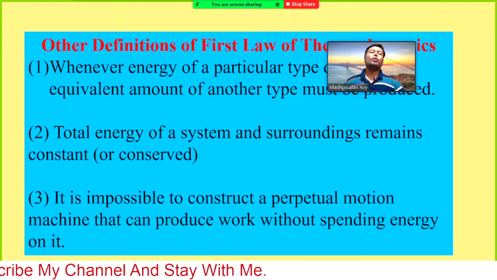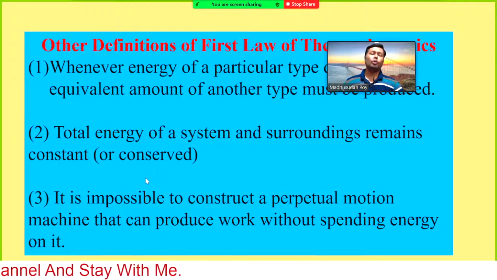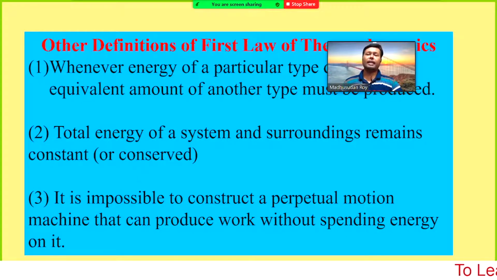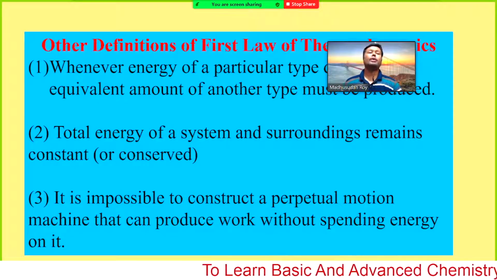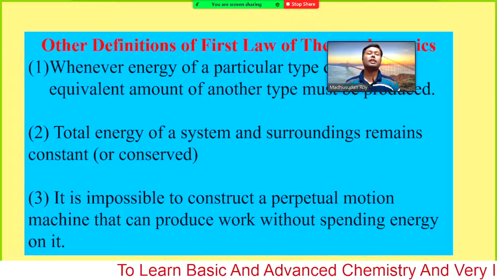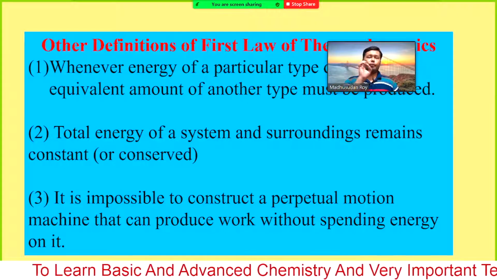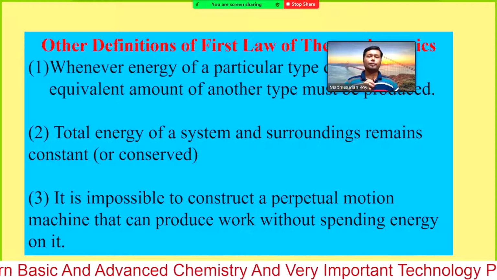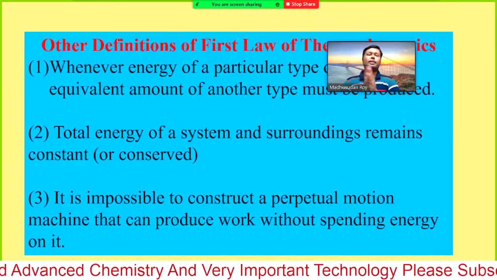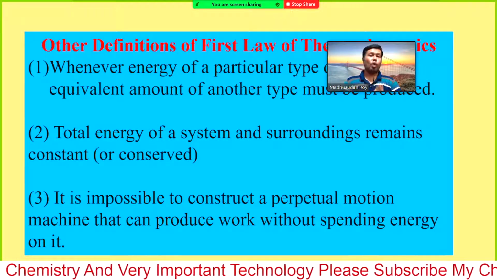Or in other words, we can say you cannot produce a 100% efficient engine. That is actually in terms of the second law. However, in one sense, we can say that if you supply some energy, then 100% of the energy will not convert into work.